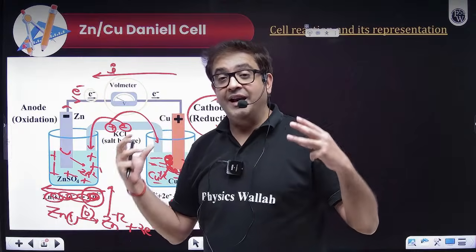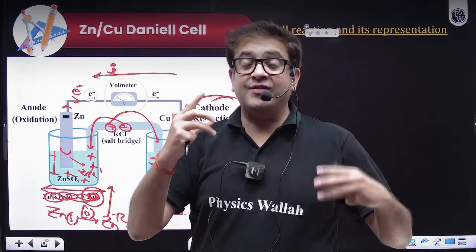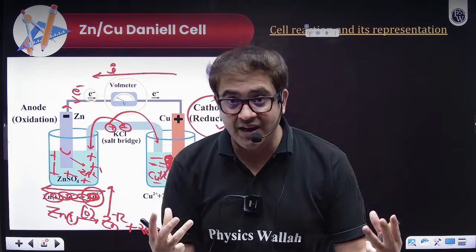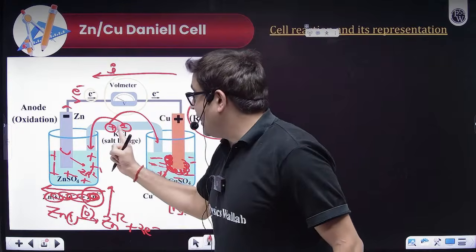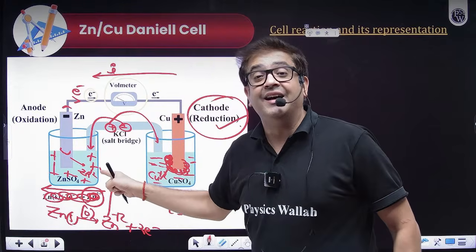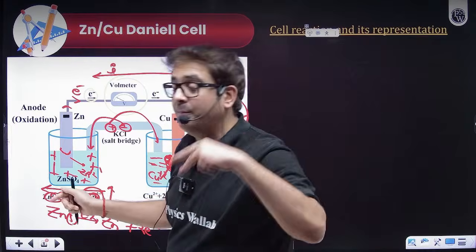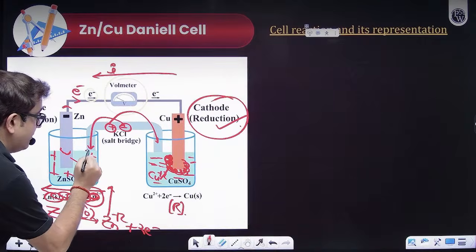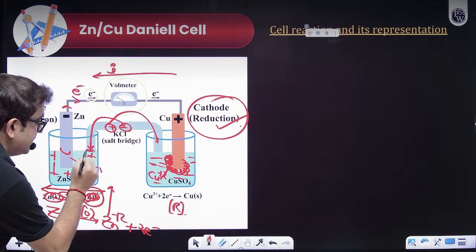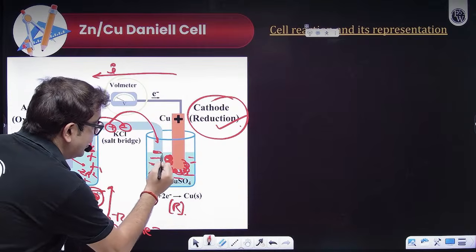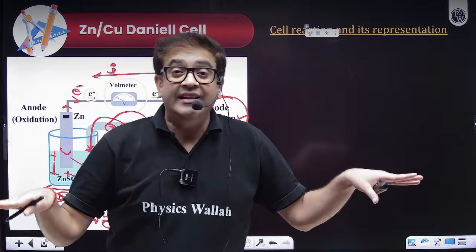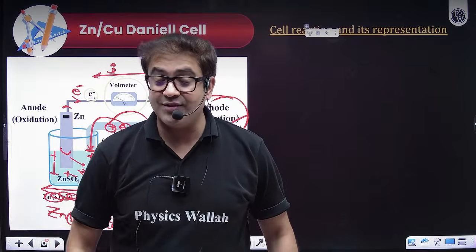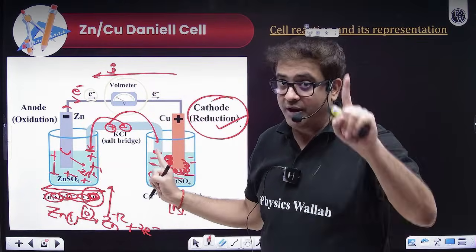So what type of electrolyte should we use? One, we should have the same cationic and anionic mobilities. Two, those cations and anions should not start reacting, because if they start reacting, they will form a precipitate. Once they form a precipitate, this opening, this enclosure, will get sealed, and again the cell will stop functioning. So you do not want them to react. Point number one.